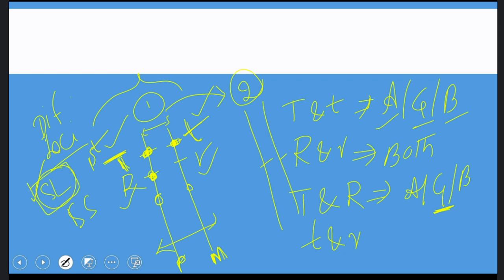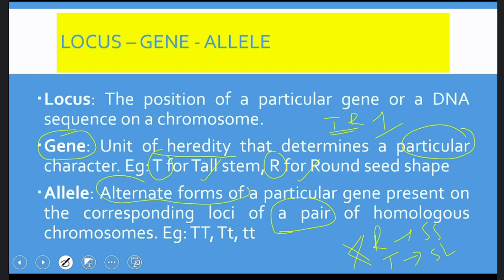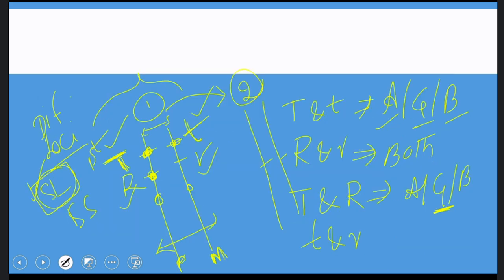They code for the alternate forms of a particular gene. That means one is for dwarfness, the other is for tallness, but they are said to be the alternate forms of the same character, that is stem length. In that case, capital T and small t are alleles, capital R and small r are alleles, whereas capital T and small r, because they are present on different loci, are non-allelic in nature.